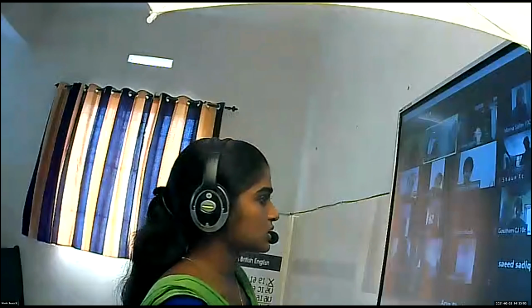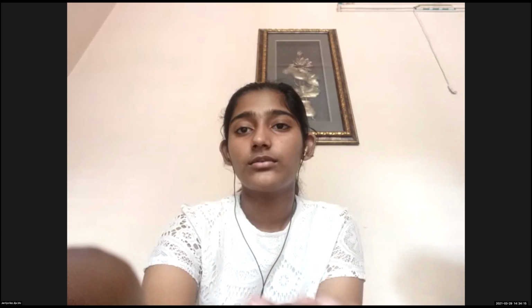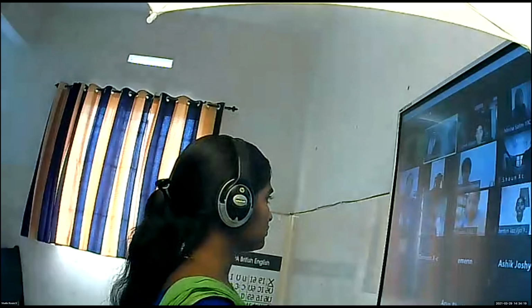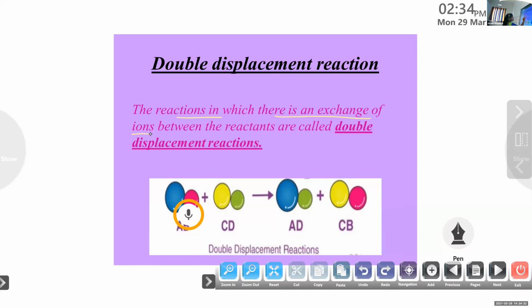Which are the two types of ions? Cation and anion. Very good. Which is the positive ion? Cation. Which is the negative ion? Anion. Exchange of ions takes place. The reactions in which there is an exchange of ions between the reactants are called double displacement reactions.